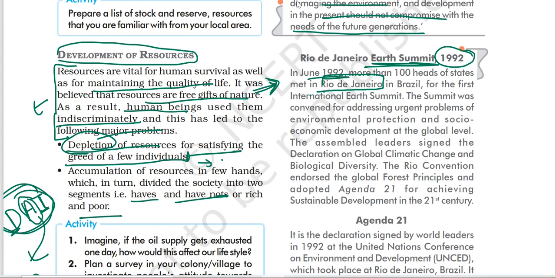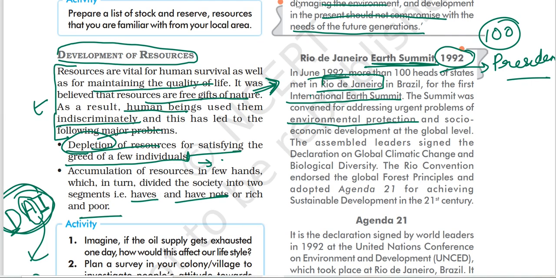It was the first international Earth Summit where more than 100 heads of state, like the president in India, met. Here they had two goals: one is environmental protection, and the other is socio-economic development at the global level. So that is the aim.